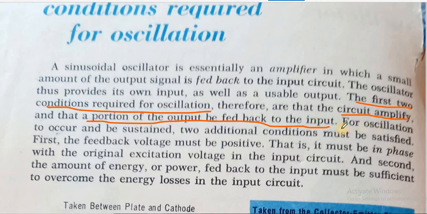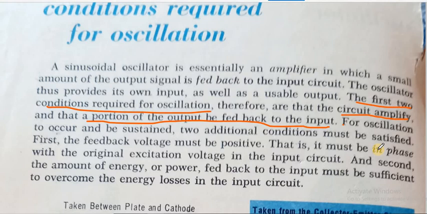Now, two more conditions are necessary for an oscillator to work properly, that is, for oscillation to occur and be sustained. What does this mean? The output signal is being produced and it is being sustained. What does sustained mean?